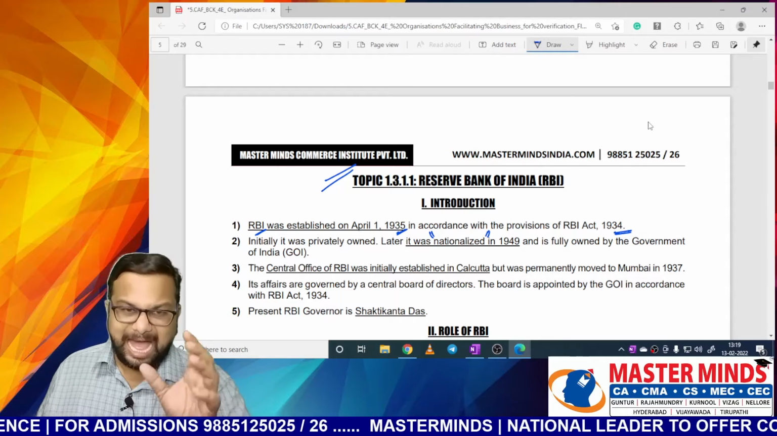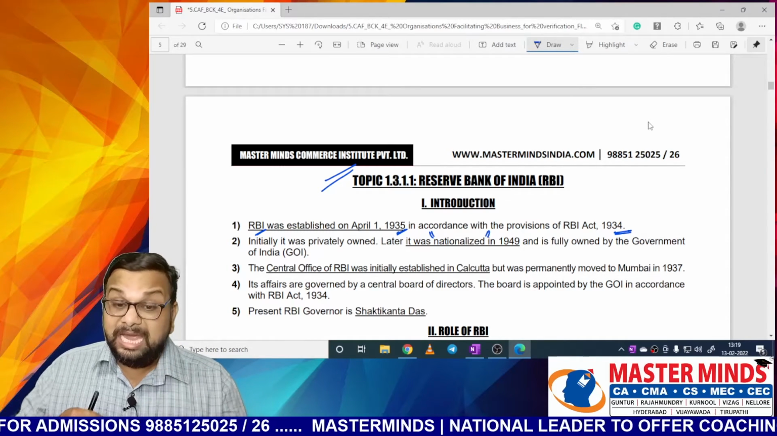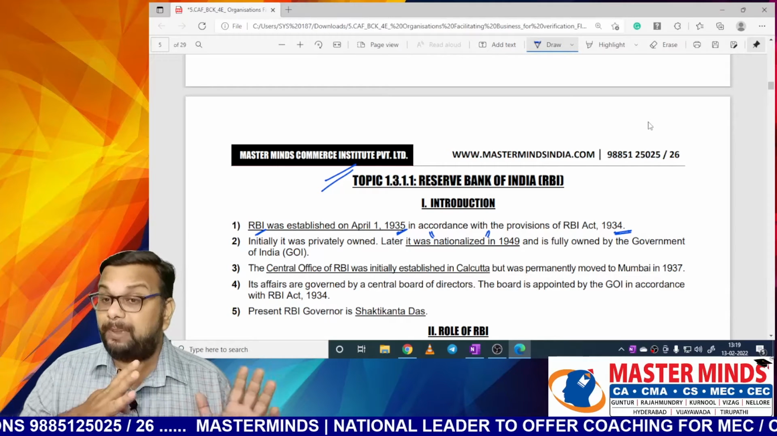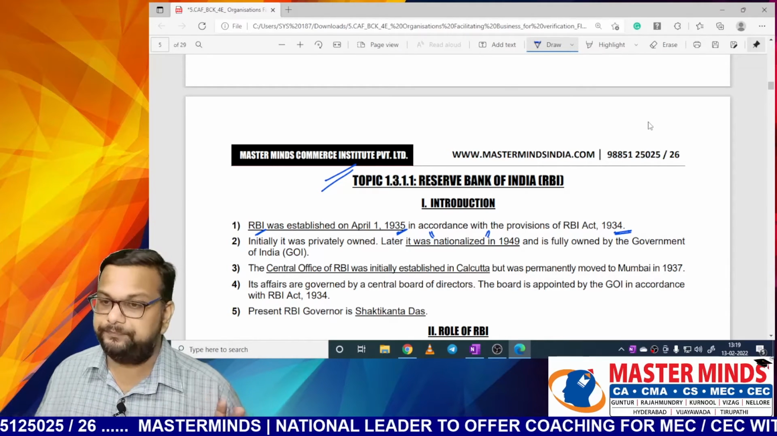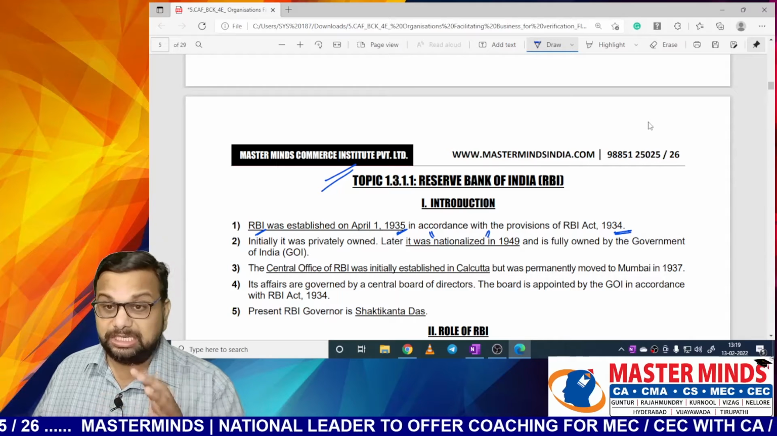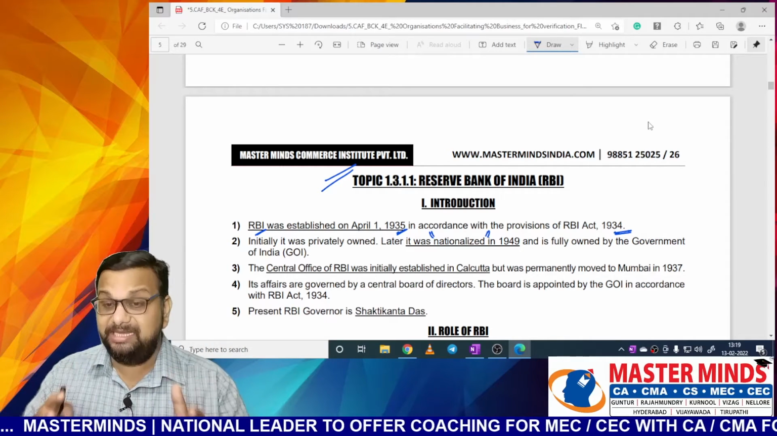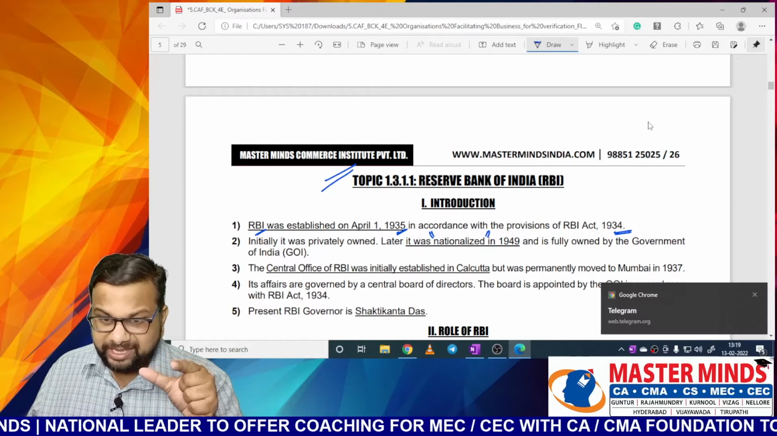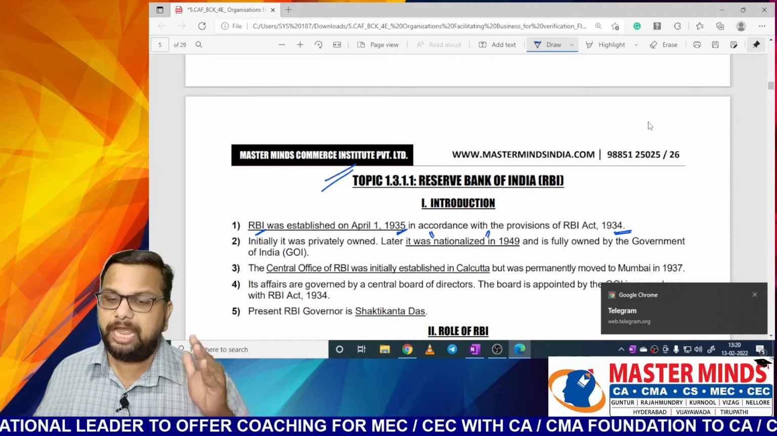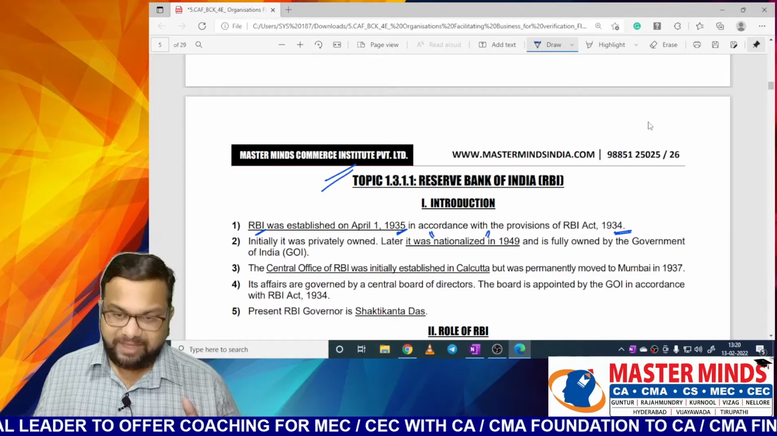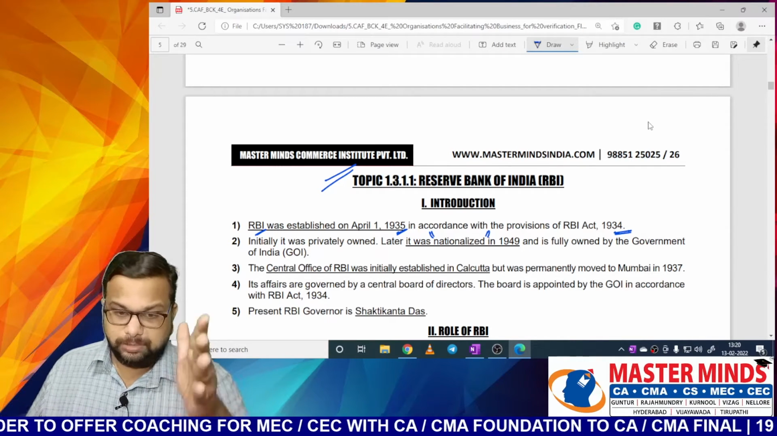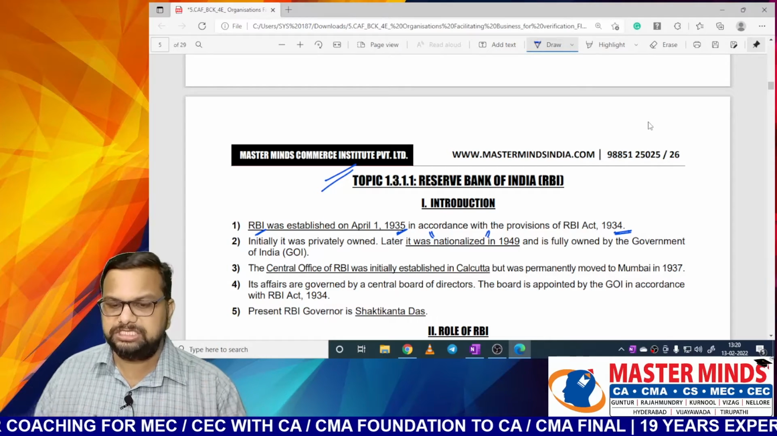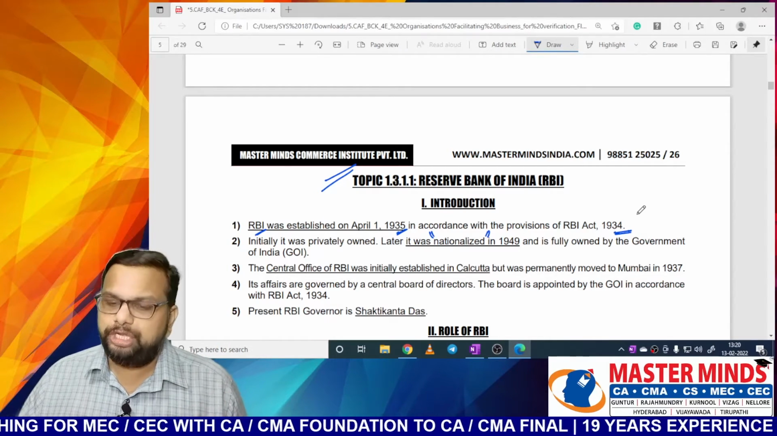Do remember one thing, RBI is an autonomous organization because it is governed according to the RBI Act 1934, not by the rules and regulations framed by the government of India. So whenever an organization is established under an act, it is an autonomous organization. That means the government cannot interfere in its functioning. The RBI will function according to the rules prescribed in the RBI Act 1934. As of now, the RBI governor is Mr. Shaktikanta Das. Okay, so this is the introduction part.